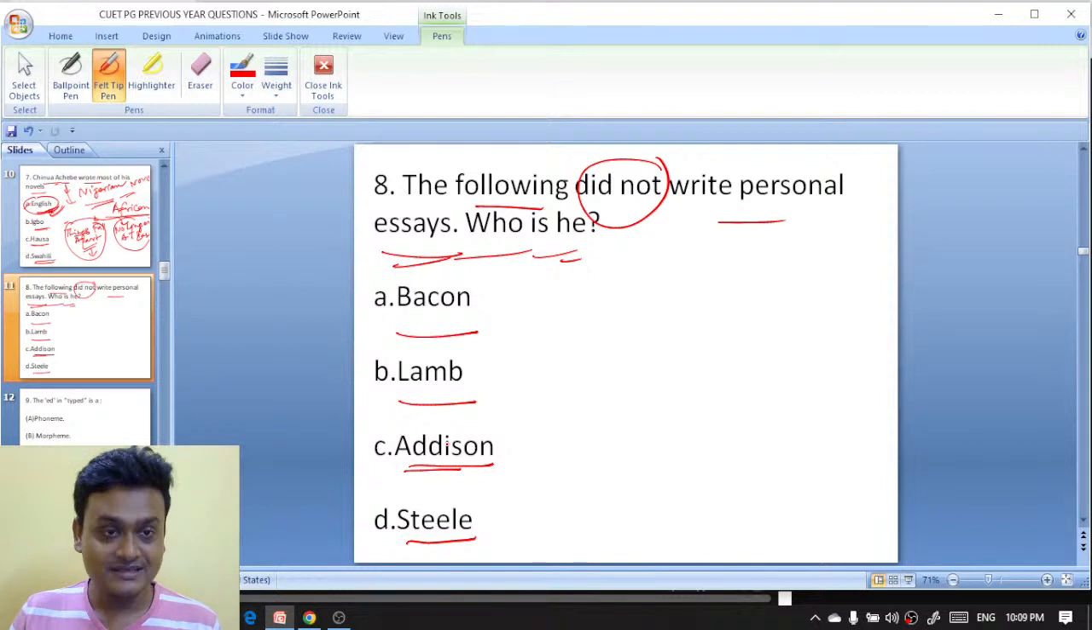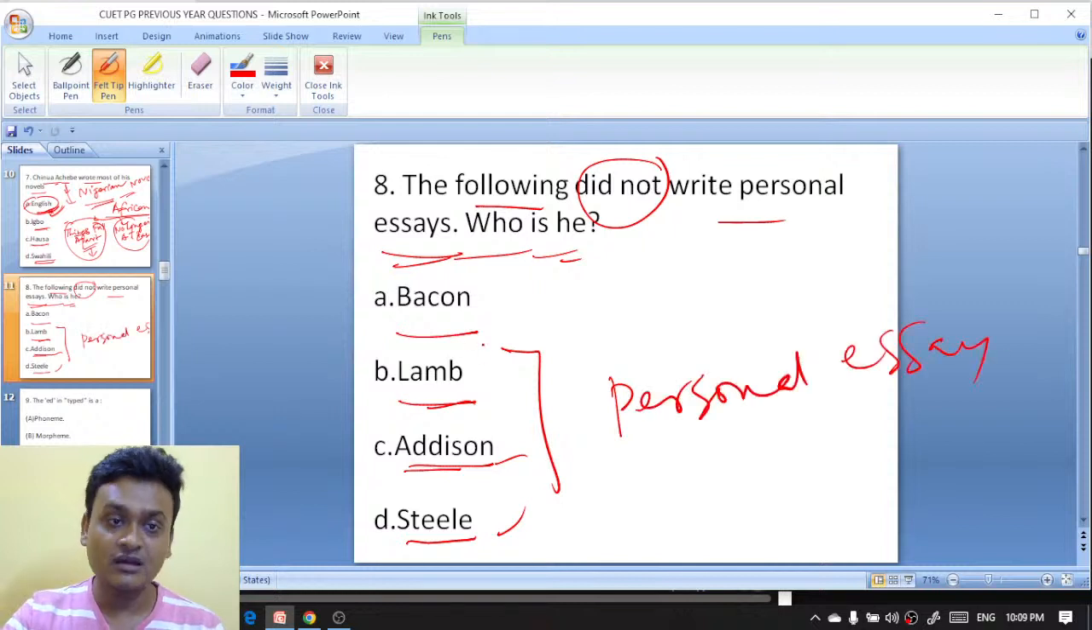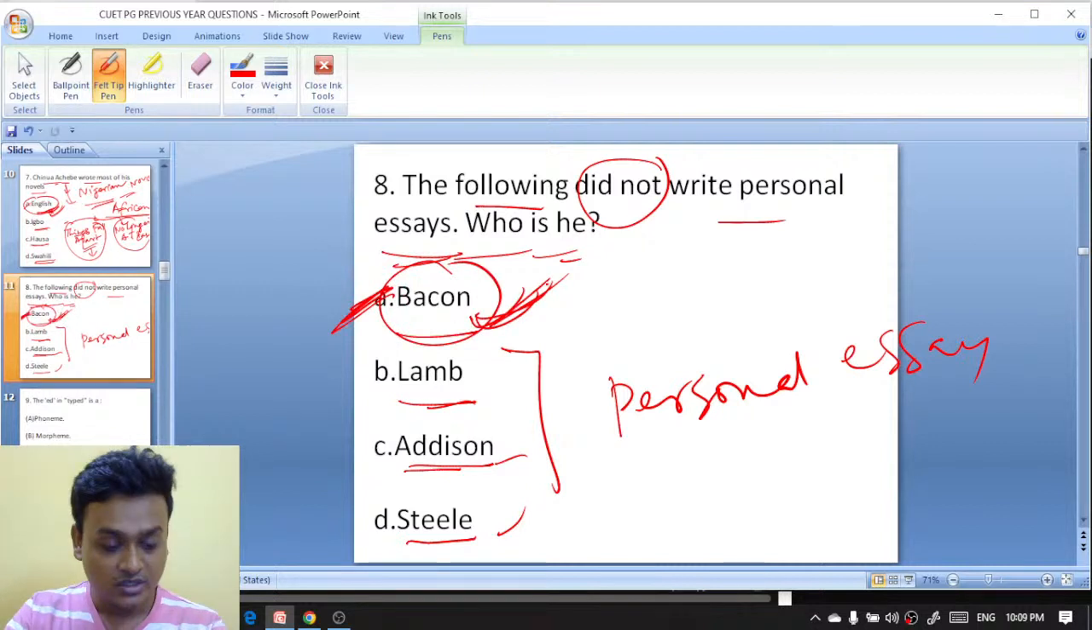So Diptava is saying that it is Bacon. Bacon is the right answer. Exactly. Lamb and Edison have written personal essays, whereas Bacon has not written personal ones. So Francis Bacon is the right answer here. Exactly, Priyangshu. Parameswardeep, Diptava, Pragati, Preeti, all of you are right. Excellent. Awesome.